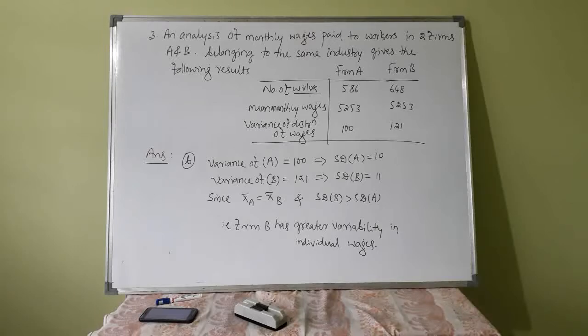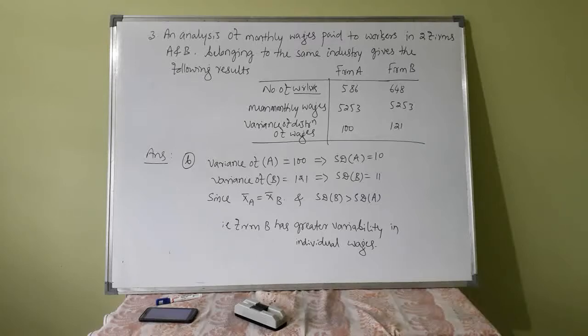Since x bar of A and x bar of B are the same, standard deviation of B is more than standard deviation of A. So B has greater variability in individual wages.